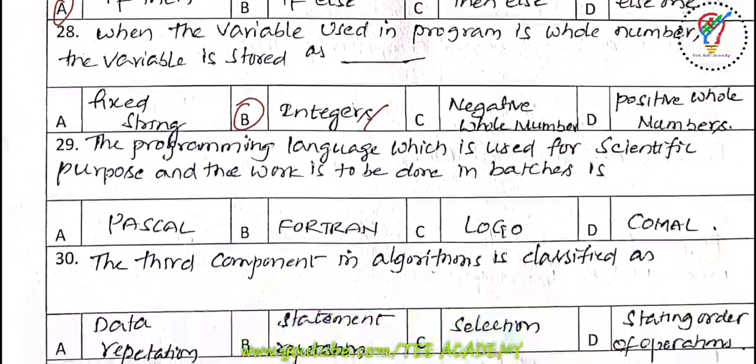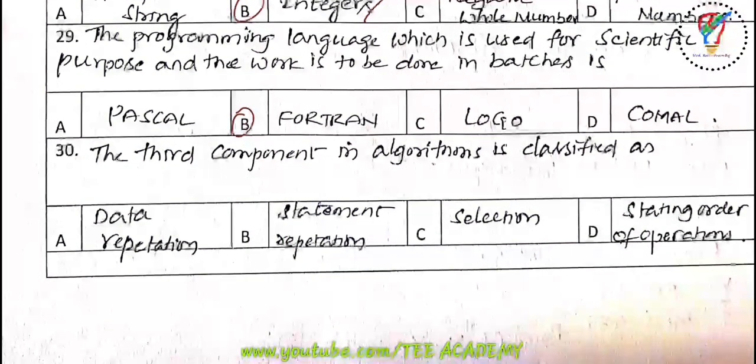Next one, the programming language which is used for scientific purposes and where the work is to be done in batches is. The options are Pascal, Fortran, Logo, COBOL. So the answer is Fortran. And the 30th question here, the third component in an algorithm is classified as data repetition, statement repetition, selection, starting order of the operation. So the answer is selection, C here.